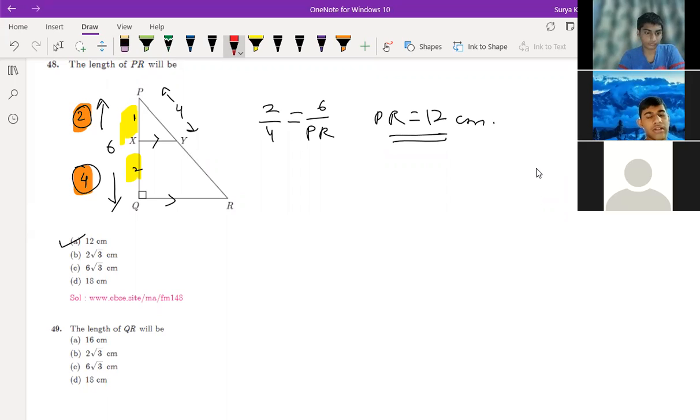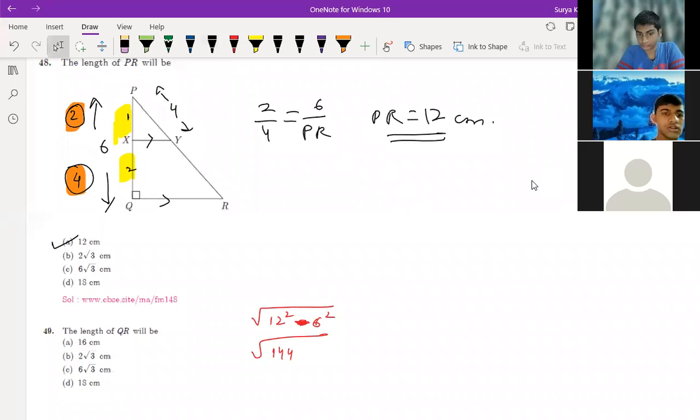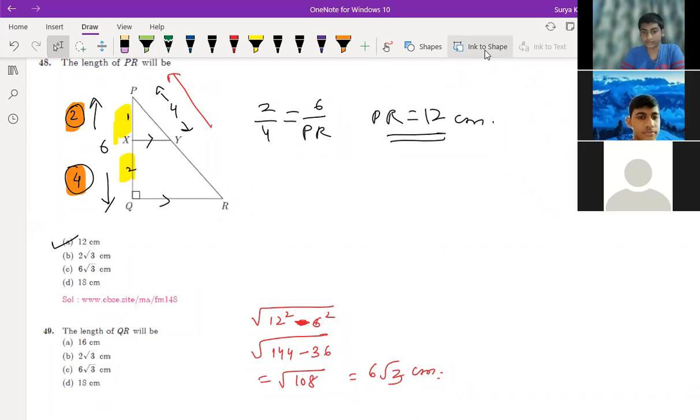So 12 square minus 6 square equals 144 minus 36 equals 108. Root of 108 equals 6√3. So the answer is 6√3 centimeter. Proportions clear, no? Yes. So this part is nothing but 12. So right angle triangle, you can find it out.